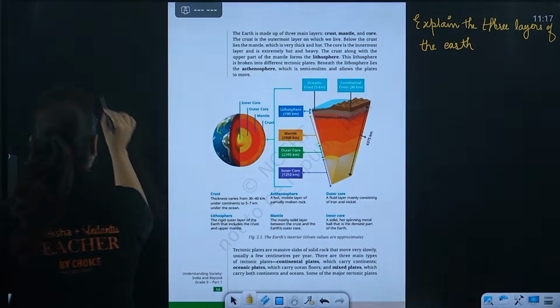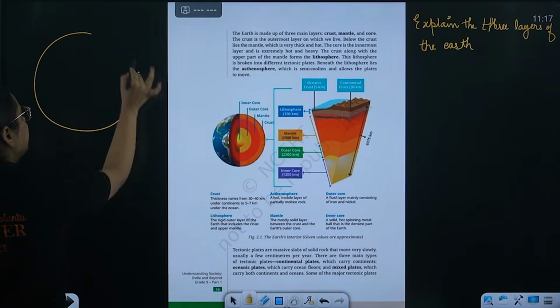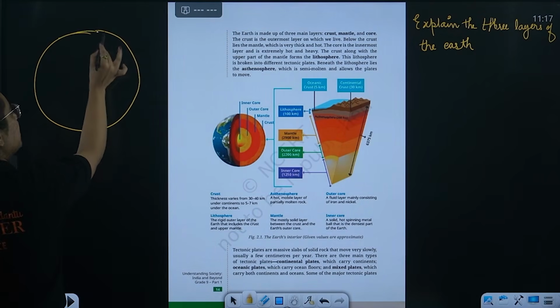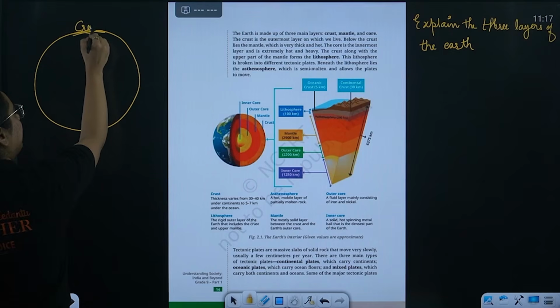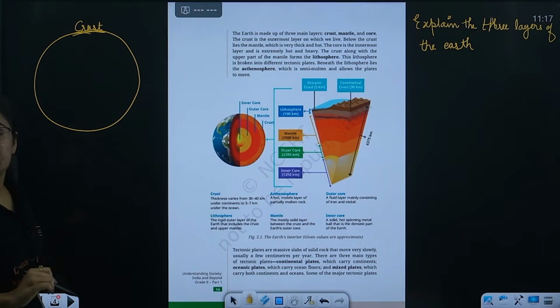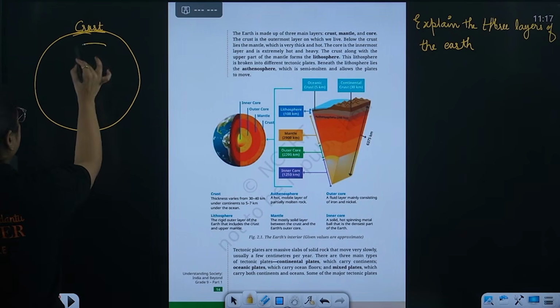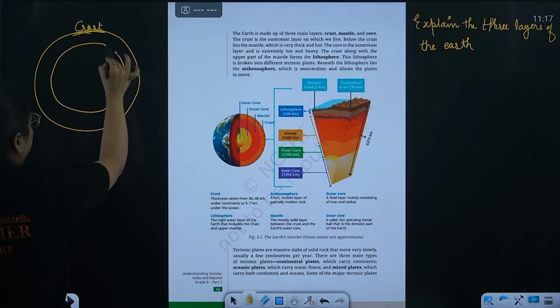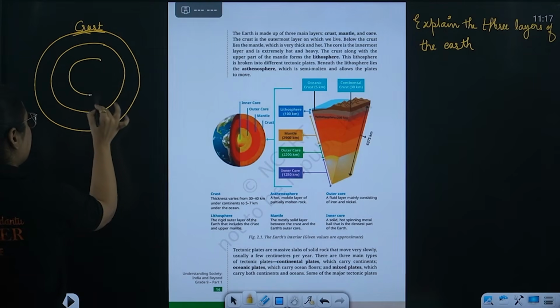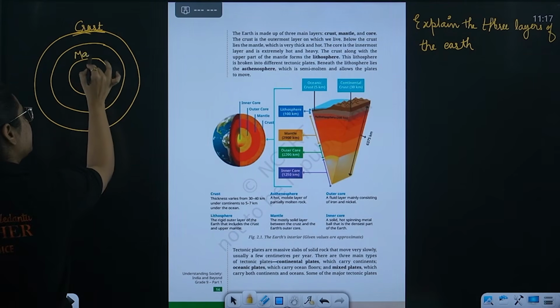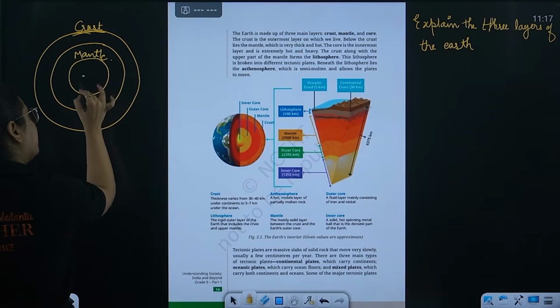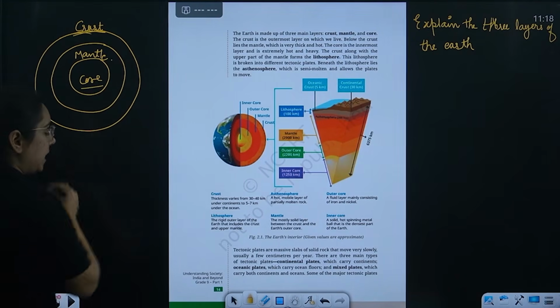What do we study? Beta, this is the earth. The uppermost layer of the earth is referred to as what? Crust. It is referred to as the crust, and it is one of the thinnest layers of the earth. Below this crust lies the mantle, which is the thickest layer of the earth, and below that in the center lies the core.